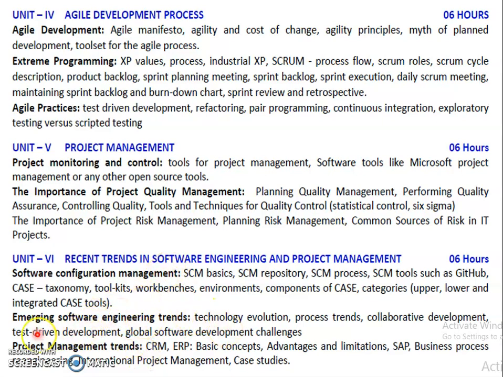In the 5th unit we learn about test driven development, and in the 6th unit we learn about emerging software engineering trends and their development. And project management trends: CRM, ERP basic concepts, advantages and disadvantages, also SAP, business process, project management, and case studies.